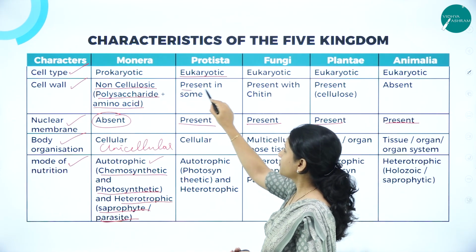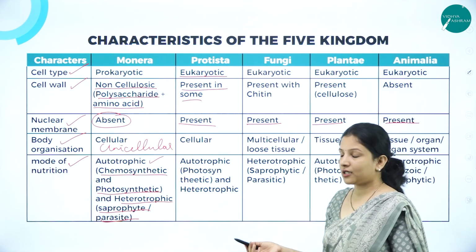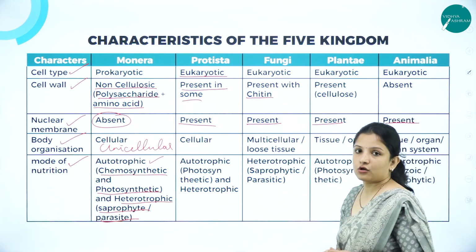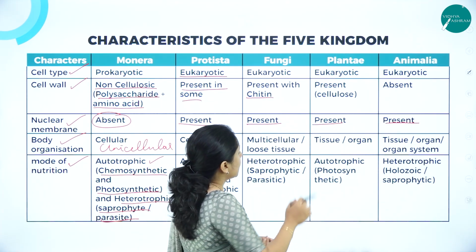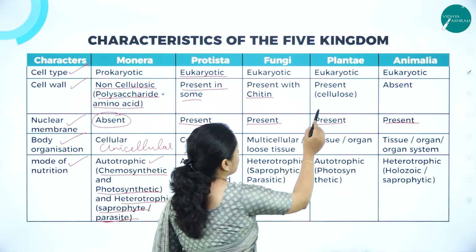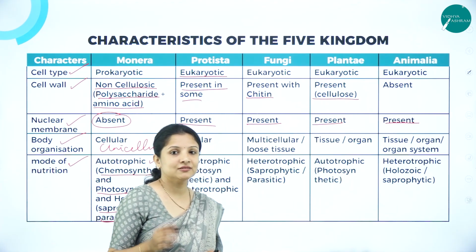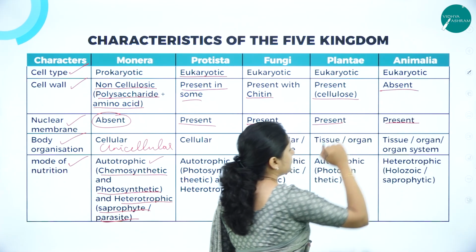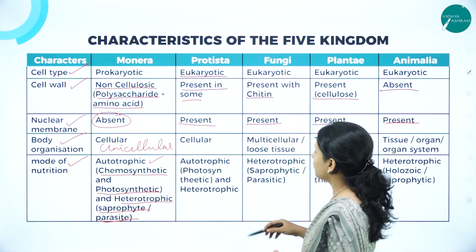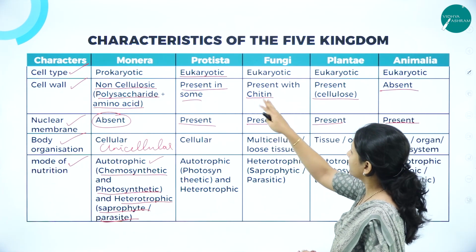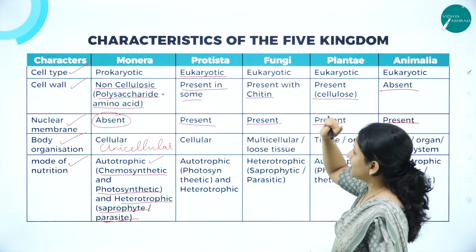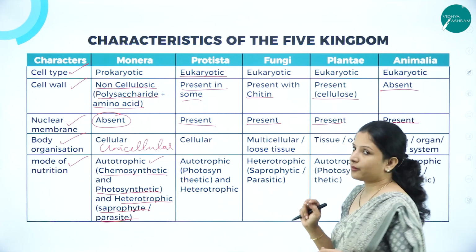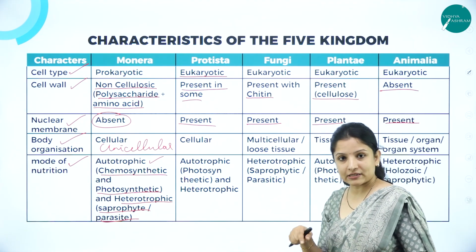The cell wall is present in some. Some may have a cell wall, some may not. In fungi, they have a cell wall, but it is made up of a chemical compound called chitin. In plants, the cell wall is present and it is made up of cellulose. But animals have a plasma membrane, but they do not have a cell wall. Cell wall is absent. Again you can tell me, okay, we can club Protista, fungi and Plantae together, and make three groups: Monera, this one more group, and then Animalia. But again, I told you we have to look into other characteristics as well.